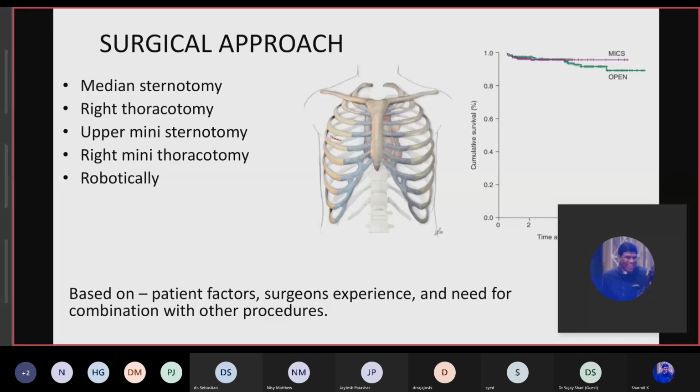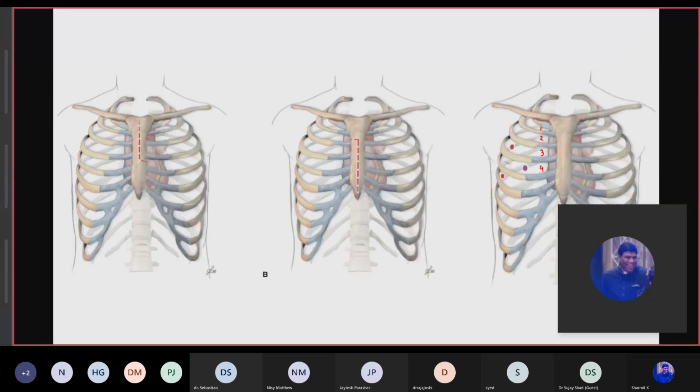If we see this diagram, although the p-value is 0.8, it's not that significant, this study showed that there was a better survival with the open median sternotomy approach than with MICS. The survival was better. In this first diagram, there is an upper mini sternotomy, and the second diagram is showing the lower mini sternotomy. And this is the robotically assisted approach, where we will have this working area, and the camera ports will be there, left robotic arms, and atrial retractor arms will be there.